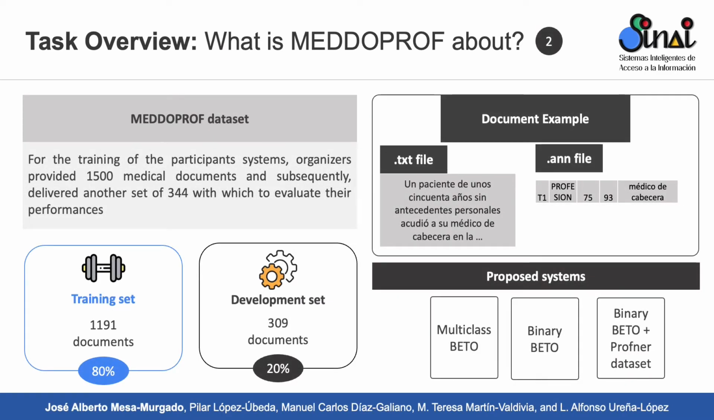To address these issues, 1,500 medical documents have been provided, which we have split so that 80% of it is used as training data, while the remaining will be our development set with which to run our test. We propose 3 systems, all of them based on BERT representations. First, the Multiclass BETO approach, then the binary BETO approach, and last one, the same binary BETO approach enriched with the ProfNet dataset.